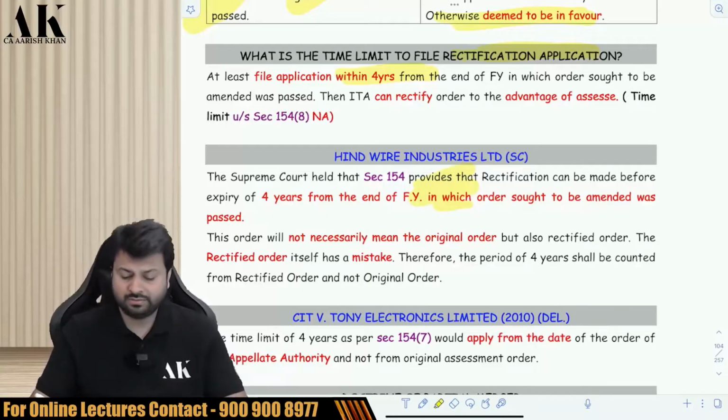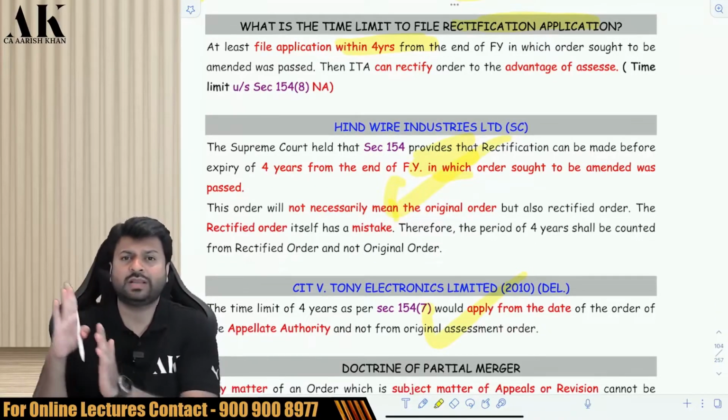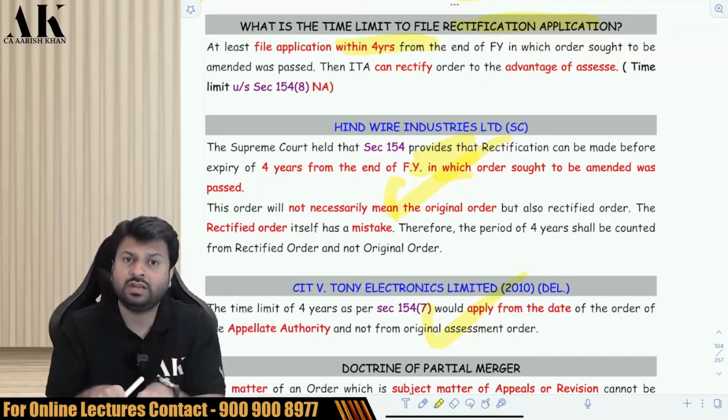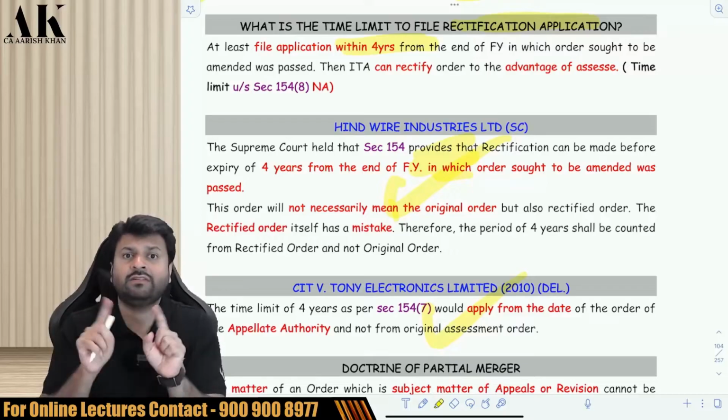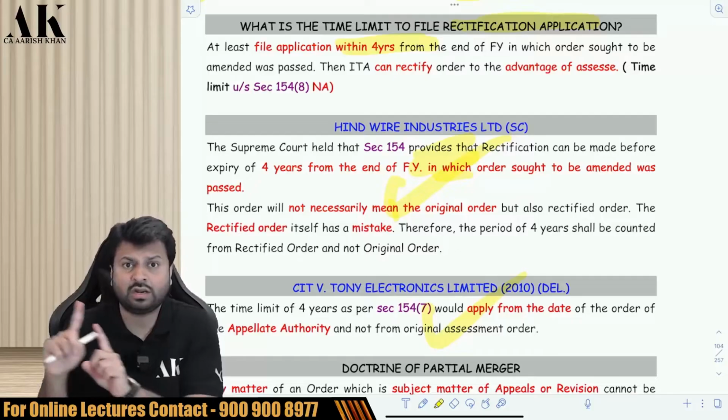Hind Wire Industries Limited and Tony Electronics Limited, both of them have said that the 4 years period has to be counted from the rectified order and not from the original order, because the rectified order itself is having a mistake. The rectified order should have rectified both the mistakes. It has rectified only one mistake. Therefore, the 4 year time limit should start from the rectified order and not from the original order.